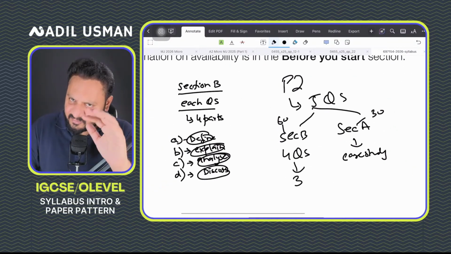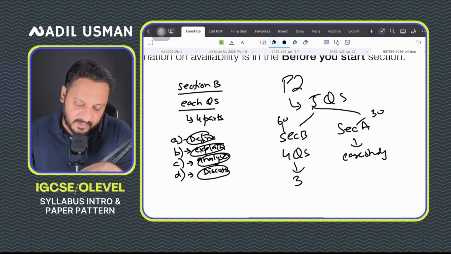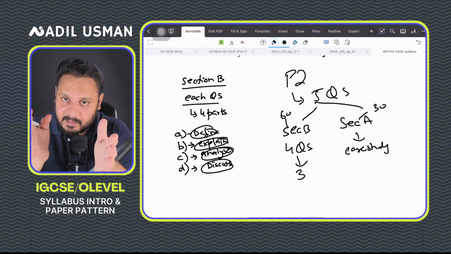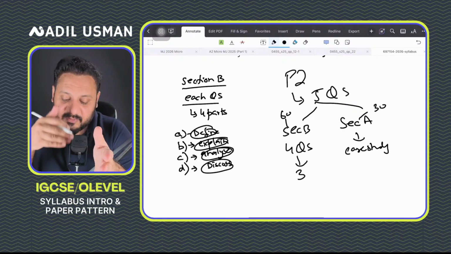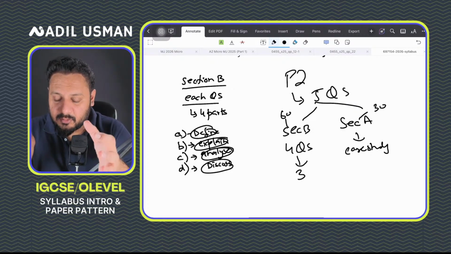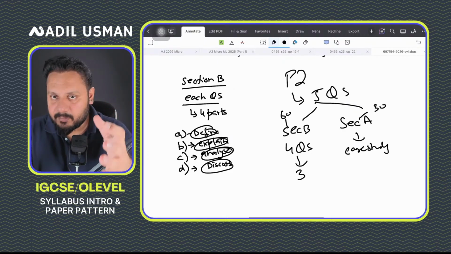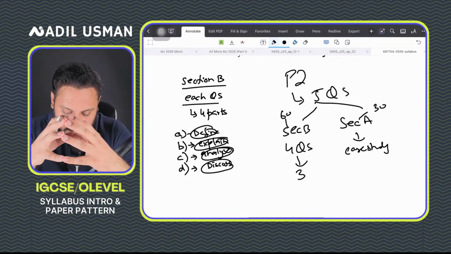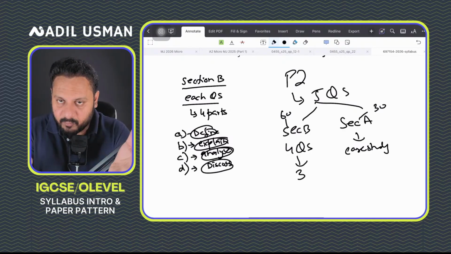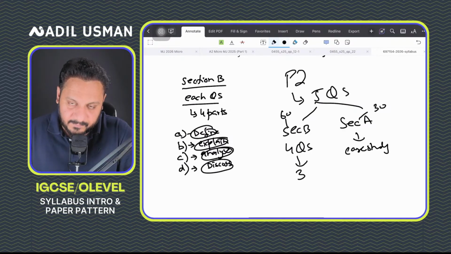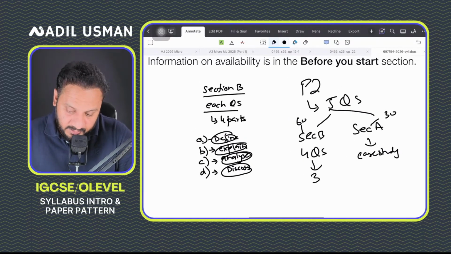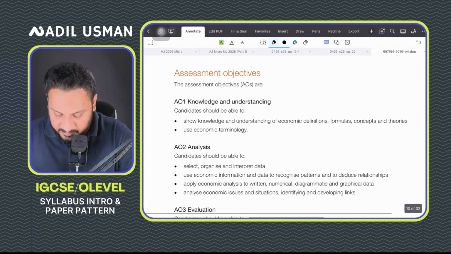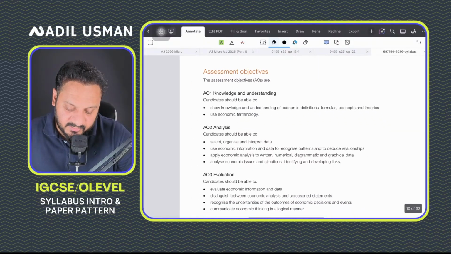And as far as your case study is concerned, I'll also teach you how to attempt it, but you must know the format. Paper 1 is 30 marks. Paper 2 is 90 marks. Section A is 30 marks and section B is 60 marks. Out of 4 questions, you need to attempt 3. Each question has 4 parts, A, B, C, D, and together your paper 2 has one case study and the other 4 questions from section B. Got it, guys?